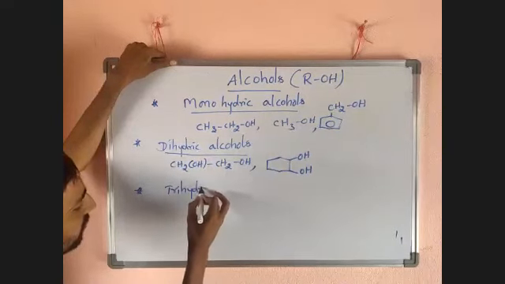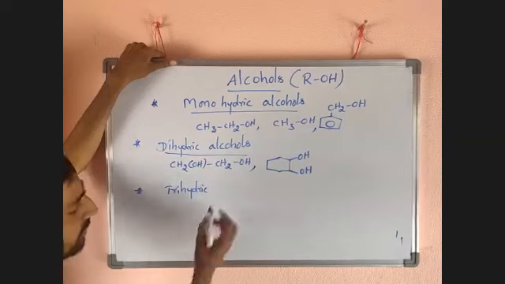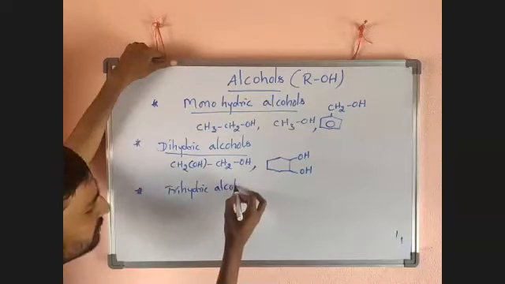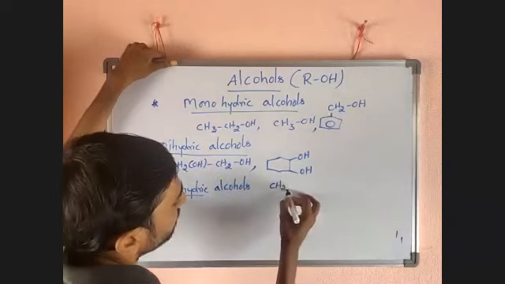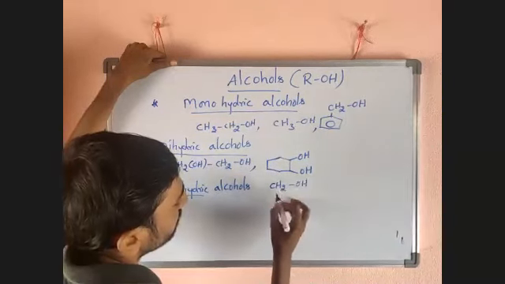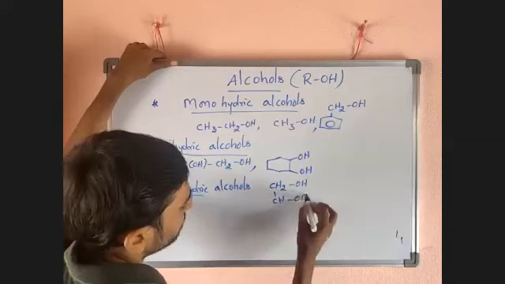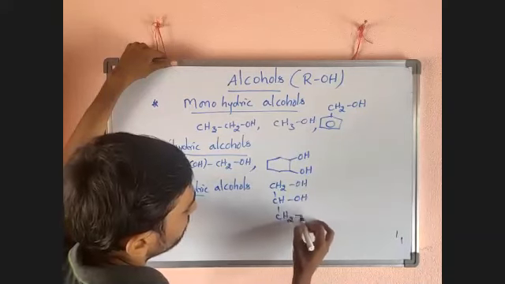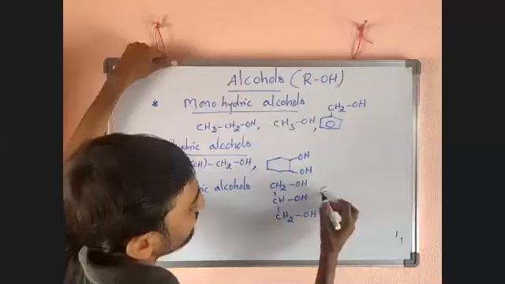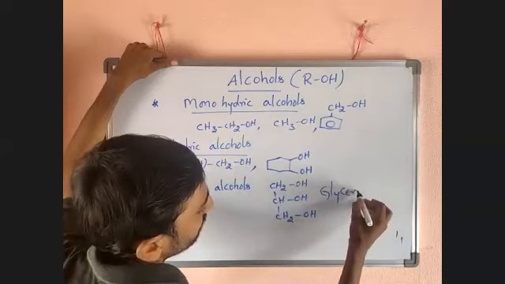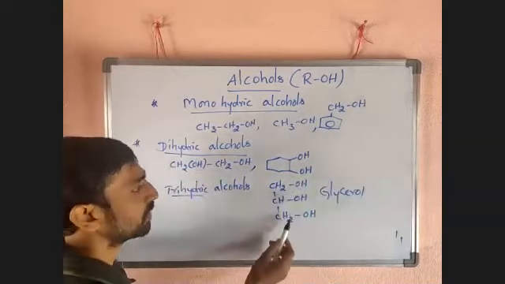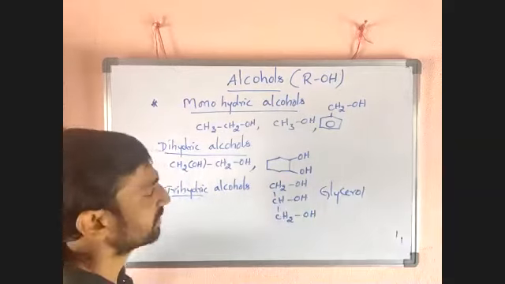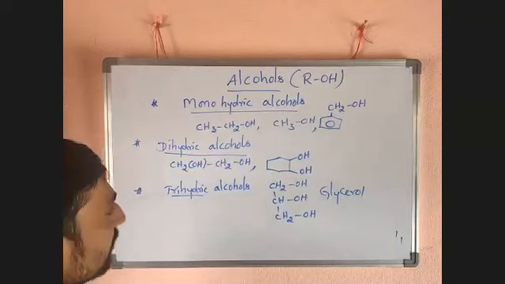More than two is polyhydric. A simple trihydric alcohol, already present in 10th class, is CH2OH-CHOH-CH2OH. It is glycerol, propane triol, 1,2,3-propanetriol. Three OHs are there.